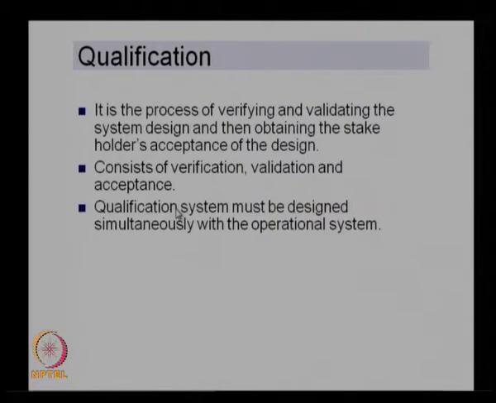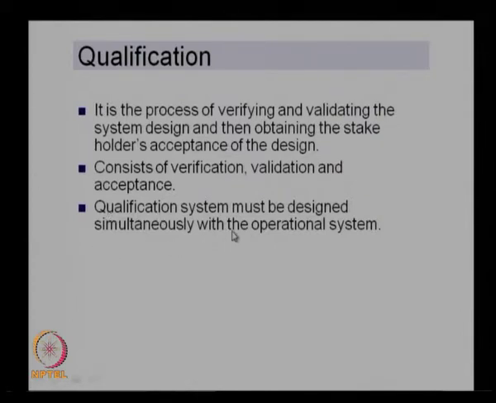When we are doing the verification, defining the qualification system, that is even before we come to the stage of qualifying the system, we need to have the qualification system design. We need to ensure that we have a particular procedure to make sure that the system requirements are met, and the qualification: how do we actually do the verification and validation process, what are the documents needed, all those things to be decided at this stage, the qualification system development.